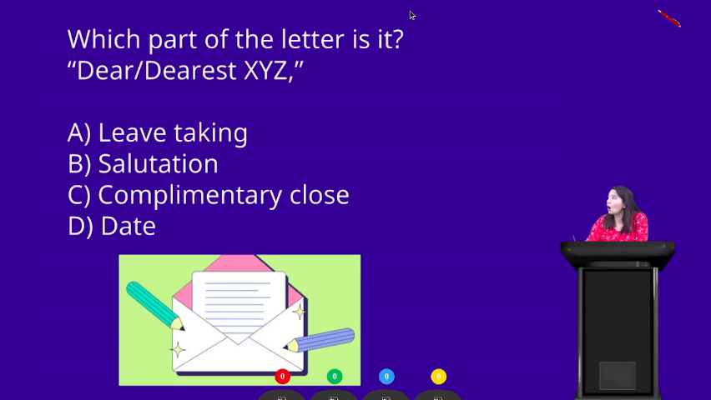Now again a question for you all. Which part of the letter is it? Dear, dearest, XYZ, whatever the name is. A. Leave taking. B. Salutation. C. Complimentary clause. And D. Date. Your time starts now.